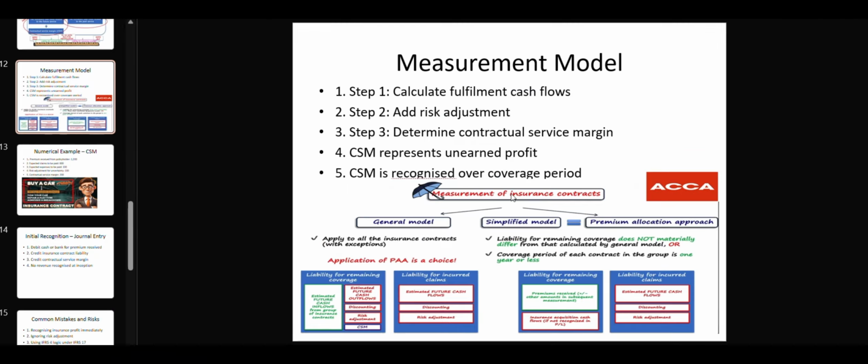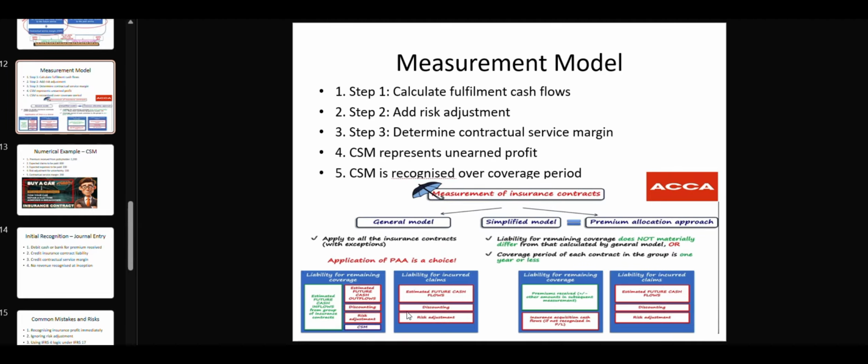Next, we have the measurement model, or you can say the general model, which we have discussed before in the previous slide. IFRS 17 uses what is called a building block approach. First, we calculate the fulfillment cash flow. Second, we add a risk adjustment. Third, we determine the contractual service margin.